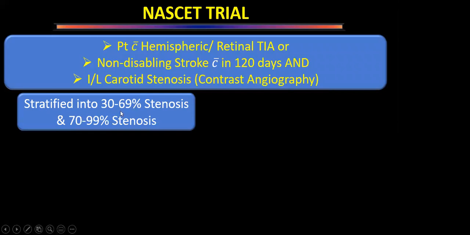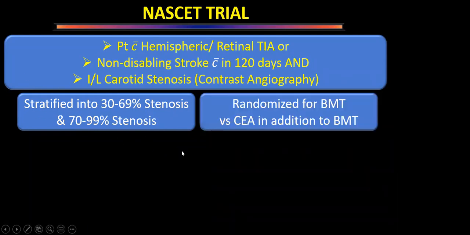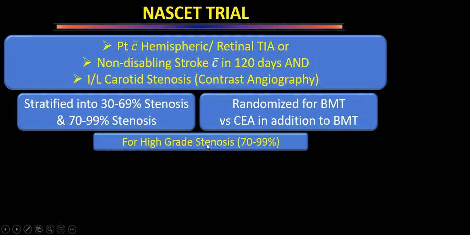They classified them into categories: those with 30 to 69% stenosis and those who had 70 to 99% stenosis. The patient who has 100% stenosis or occlusion is not a candidate for endarterectomy, so that is why they are not in this trial. They were randomized to receive best medical management or carotid endarterectomy in addition to best medical management.